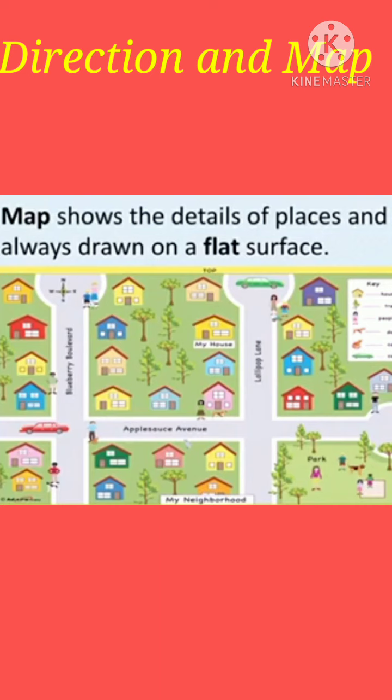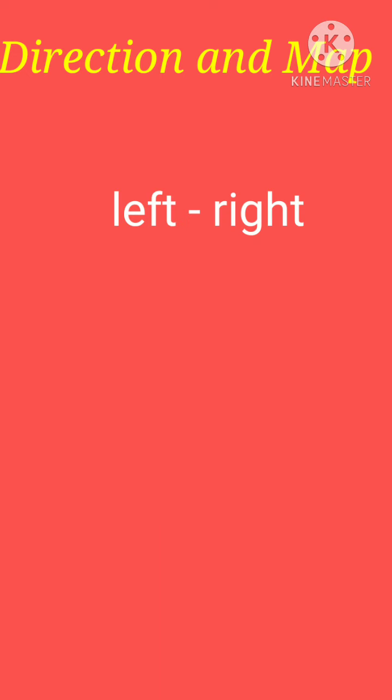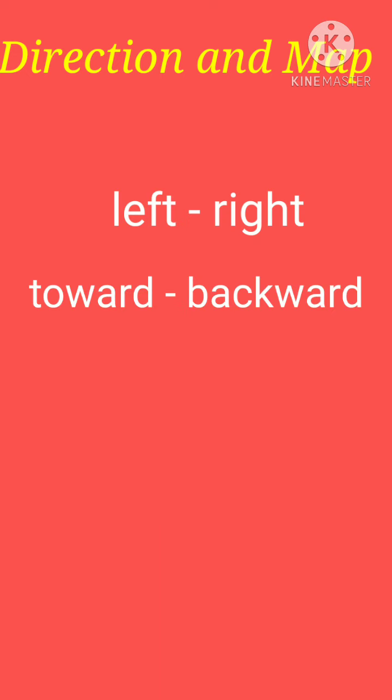For using a map, you need to know about direction words. Now, I will be explaining direction words to you. To move from one place to another without getting lost, we need to know about directions. The words left and right, forward or backward, up or down, behind or in front of, are used to give simple directions. We sometimes use our hands to show the directions.